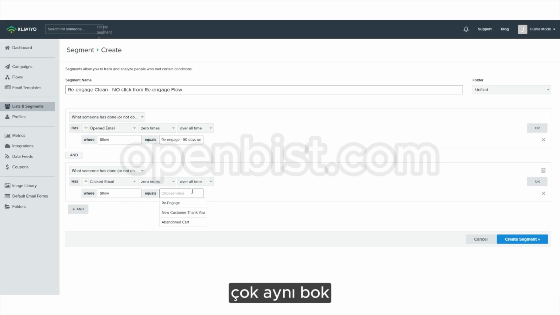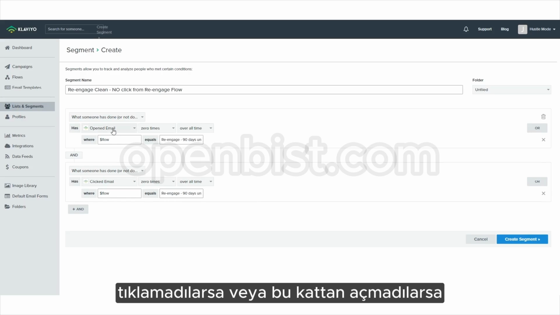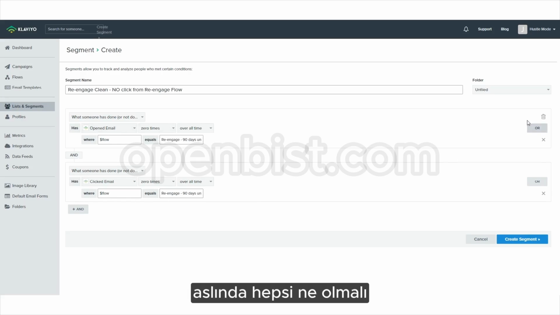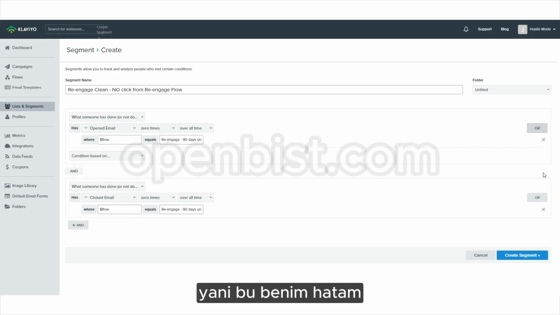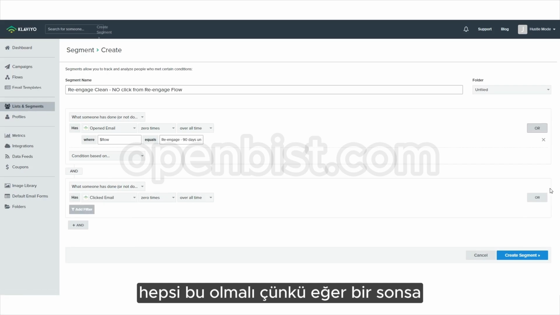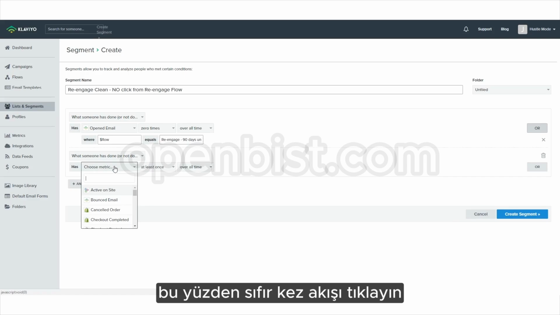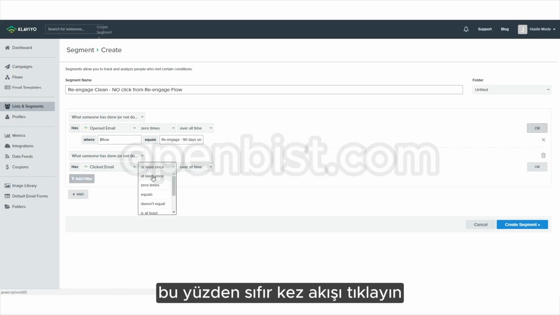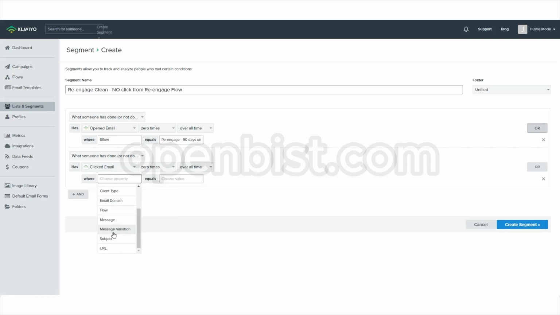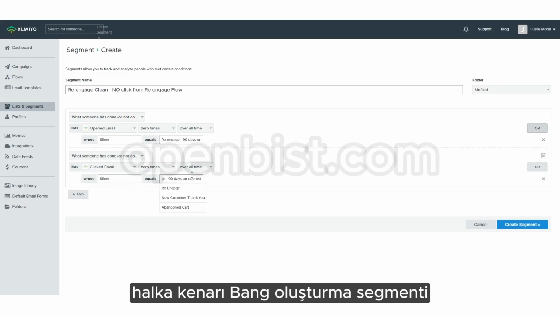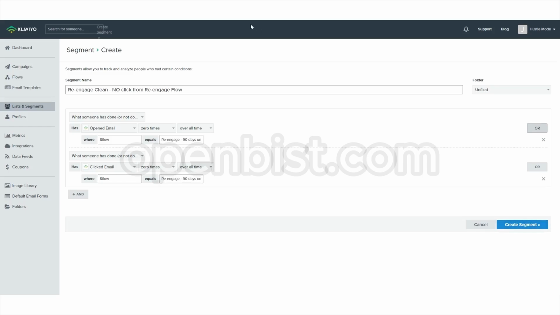So same thing, if they haven't clicked or opened from this flow, well, that actually should be an or. That's my bad. That should be an or, because if it's an and, it needs to have them both. But if it's an or, it's this one. So click 0 times, flow re-engage. Bang. Create segment. All right.